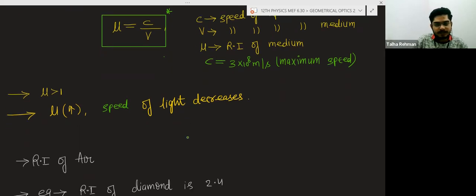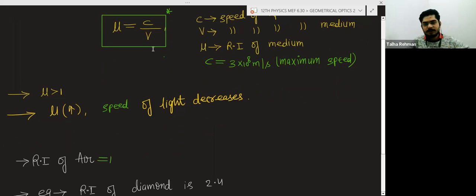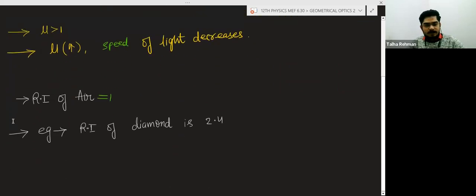Refractive index of air is equal to 1. Remember this value. Refractive index of air you will take as 1. Why 1? Because from this formula, refractive index of air is equal to C divided by, again you will put here the C.